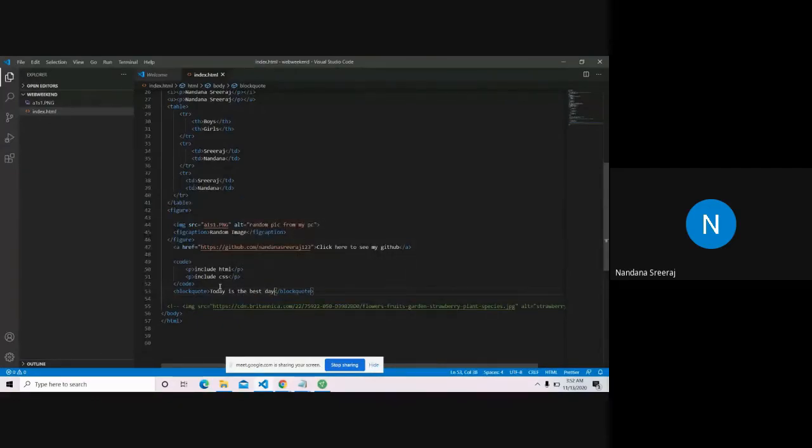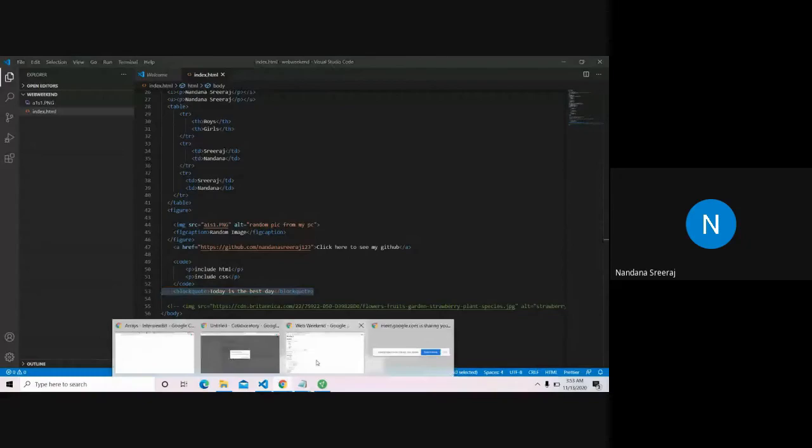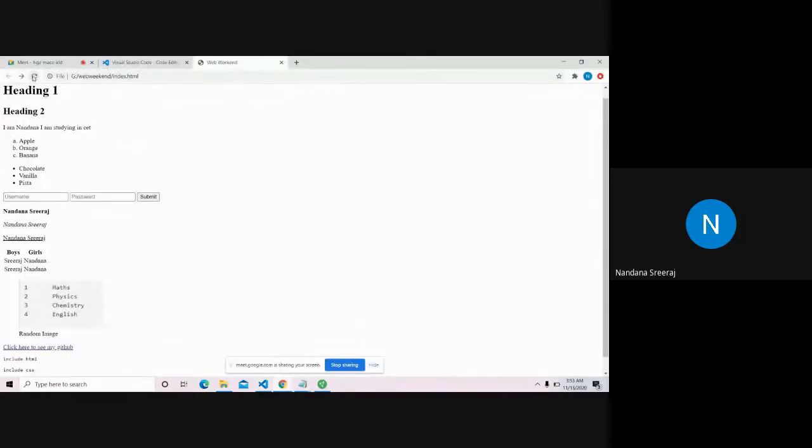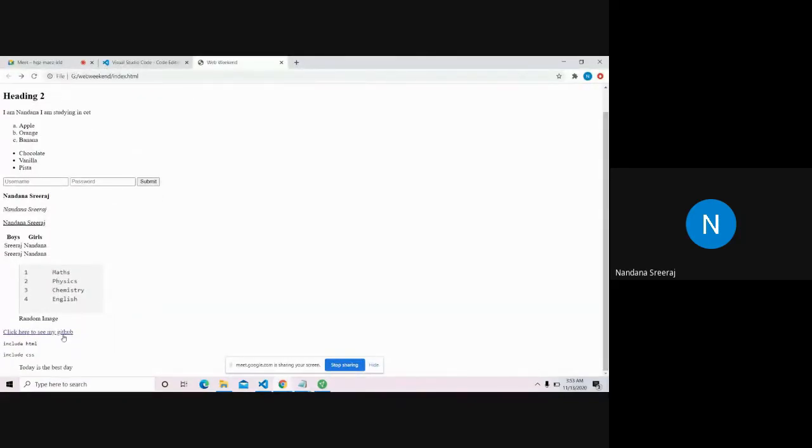A quote, a random quote. So you want it to be a little bit aligned, a little bit pushed forward. You can go for this. This is used to give a quote. If your website has a quote, you can go for this. Yeah. Today is the best day.